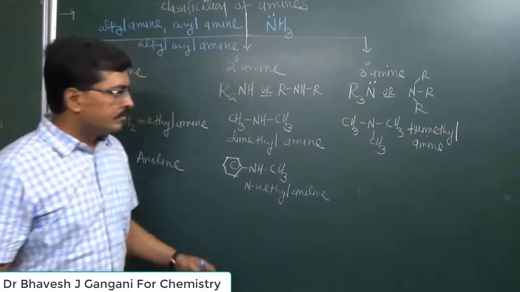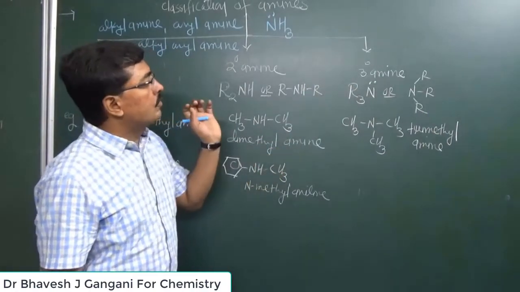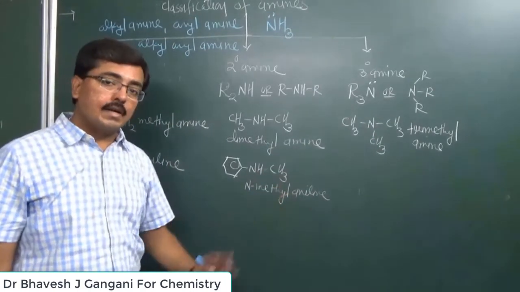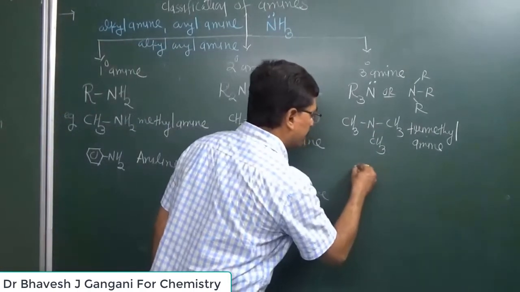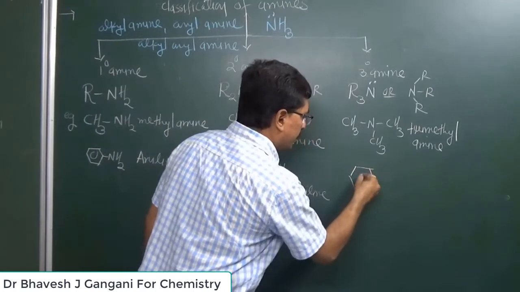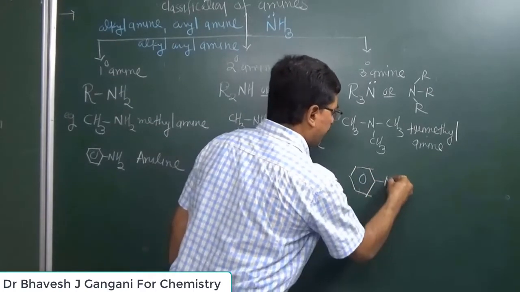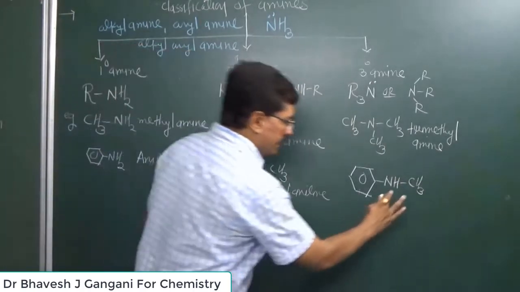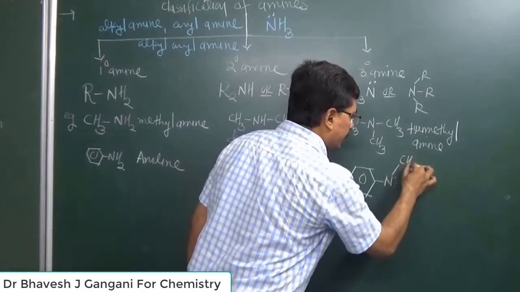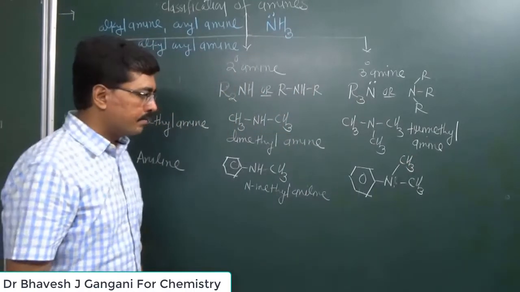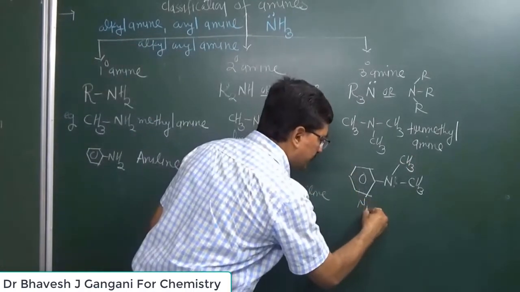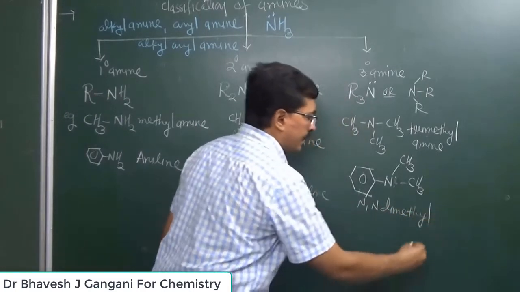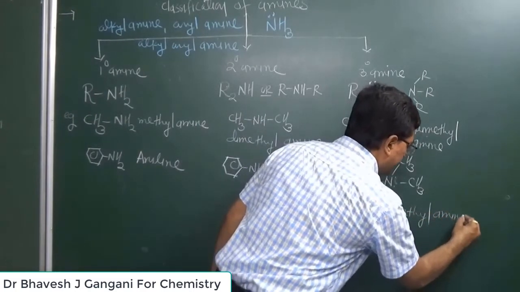Or suppose out of three hydrogen atoms, two are replaced by alkyl groups and one is replaced by aryl, then also it is considered an aryl amine. And we can give this structure, NHCH3. So this amine is considered an aryl amine. It is a secondary amine. For tertiary amine, both hydrogen atoms are replaced, so we can give this compound the name N,N-dimethyl amine.